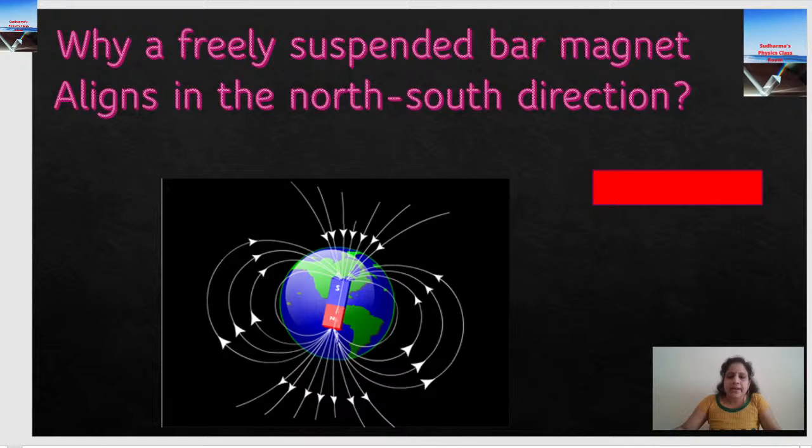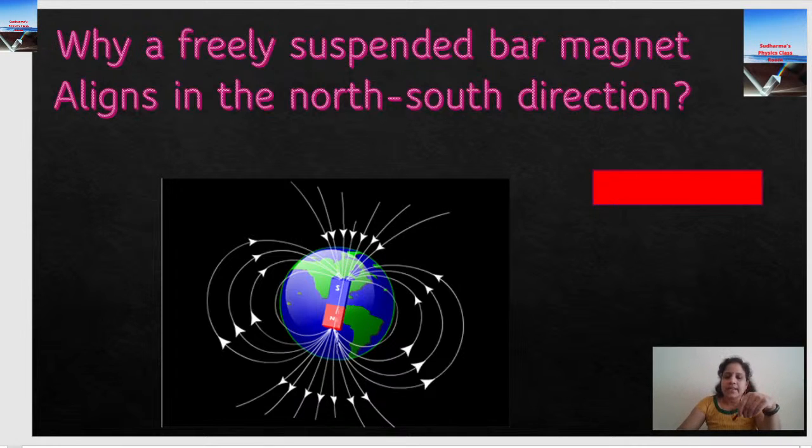Now, how do you identify the polarity of a magnet? Let me take my magnet. Suppose here I have the indication of a dot that represents the north pole. But if it is a very old magnet, the colors are faded, or a lot of scratches are there, and I'm not able to identify the polarity. So what I can do is suspend this magnet freely. Use a string, tie it over the bar magnet and suspend it.